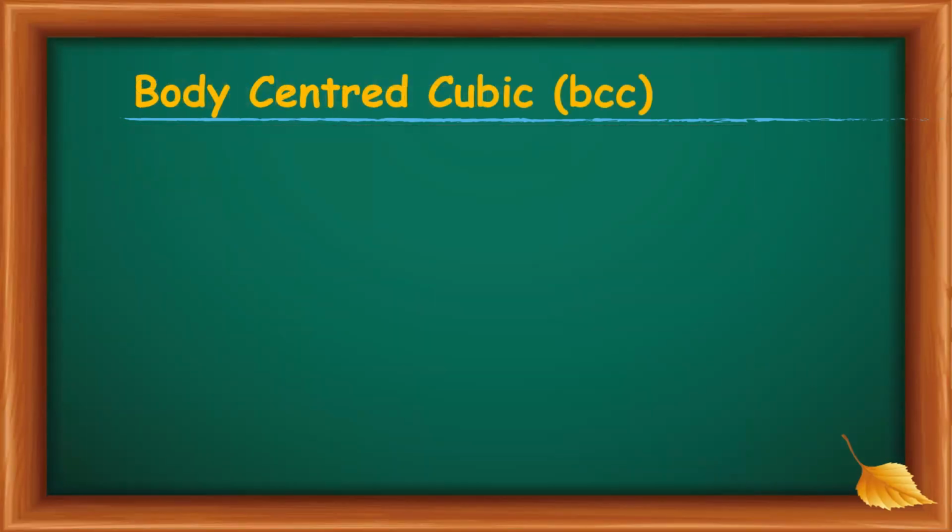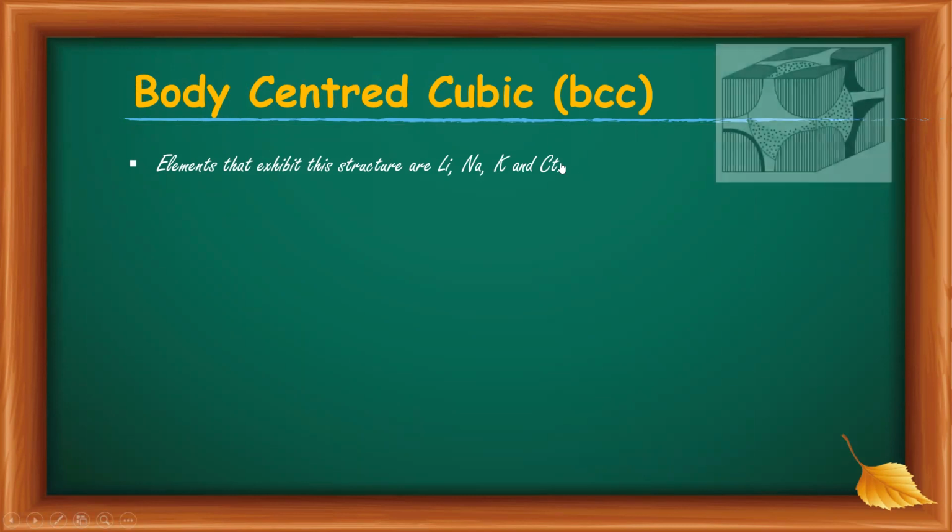Now we discuss the body-centered cubic. Elements that exhibit these structures are lithium, sodium, potassium, etc. This is the structure of body-centered cubic.